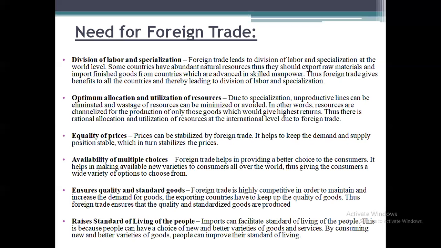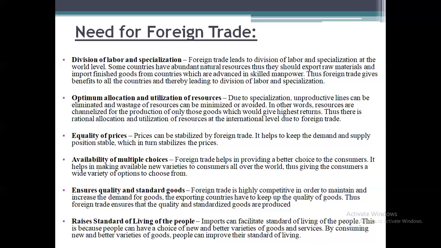So the country rich in natural resources can export their resources to the other country rich in skilled manpower. So they can easily convert the raw materials into goods. And the country that has exported the raw materials can import the goods from the other country.